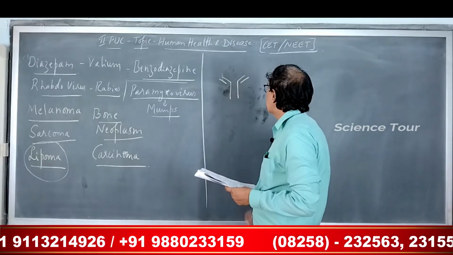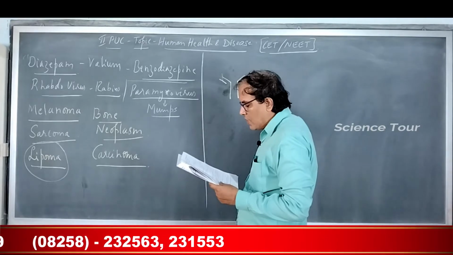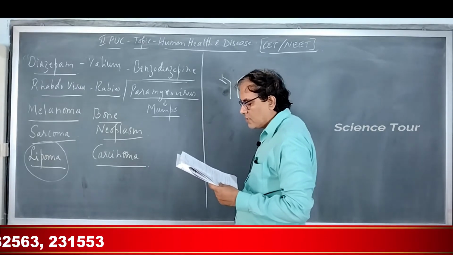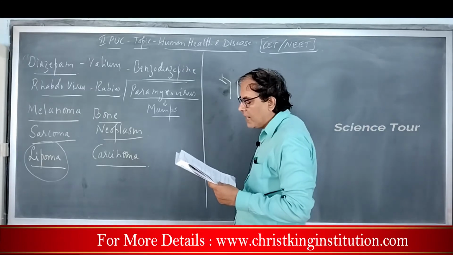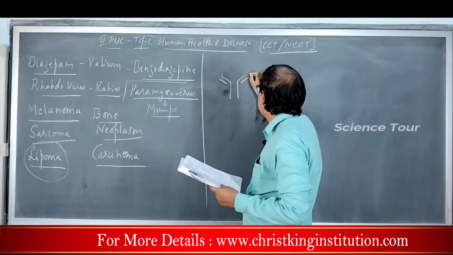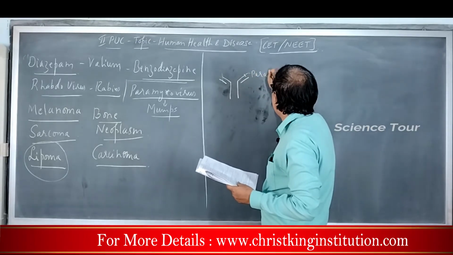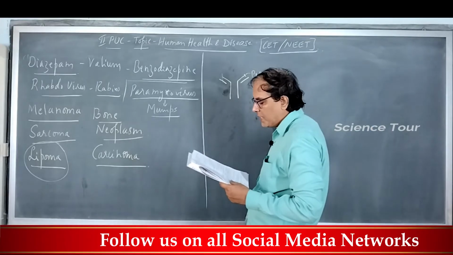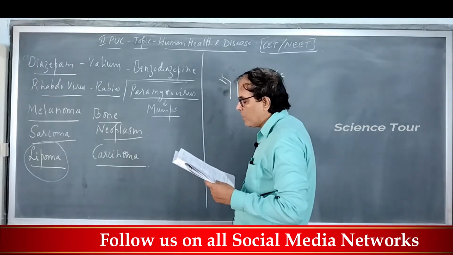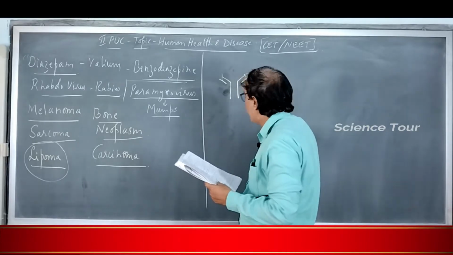There is a region in the antibody molecule that binds to the antigen. So that antigen binding site of this antibody is called the paratope of the antibody. It is the region of the antibody that recognizes and binds to the epitope of an antigen.